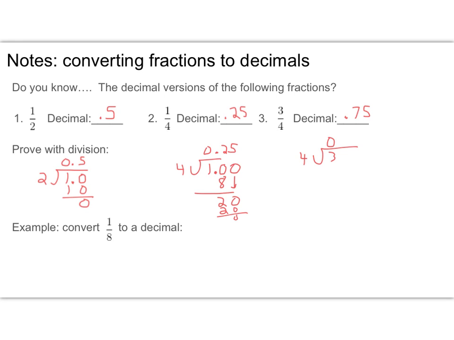And similarly, you can see the same thing when we do 3 divided by 4. 4 doesn't go into 3, so I add my decimal point, add a 0. 4 times 7 is 28. Subtract, I get 2. Gonna have to add another 0. 4 times 5 is 20, and then I get my 0. So that's why 3 divided by 4, or 3/4, is 0.75.